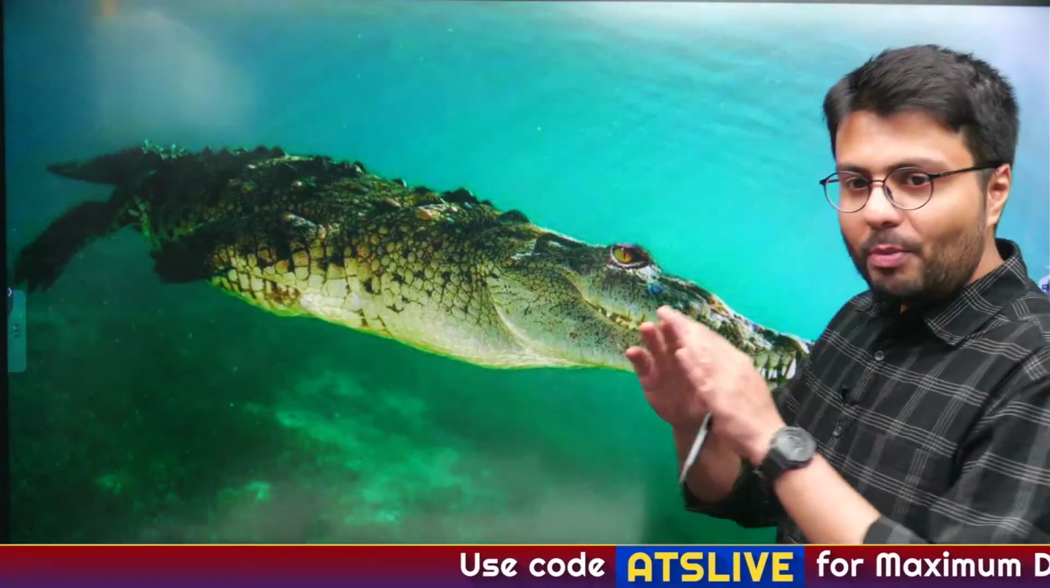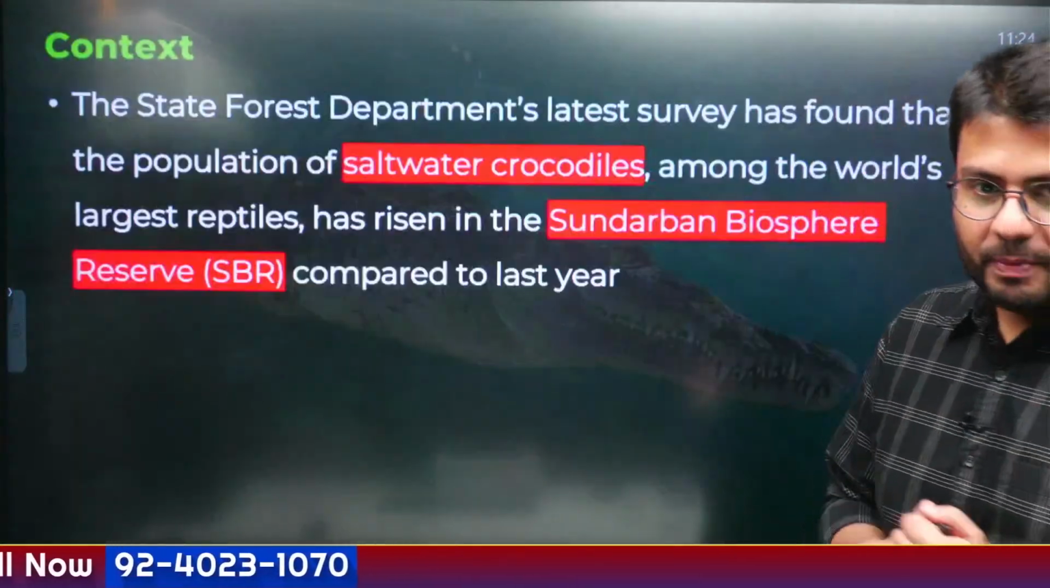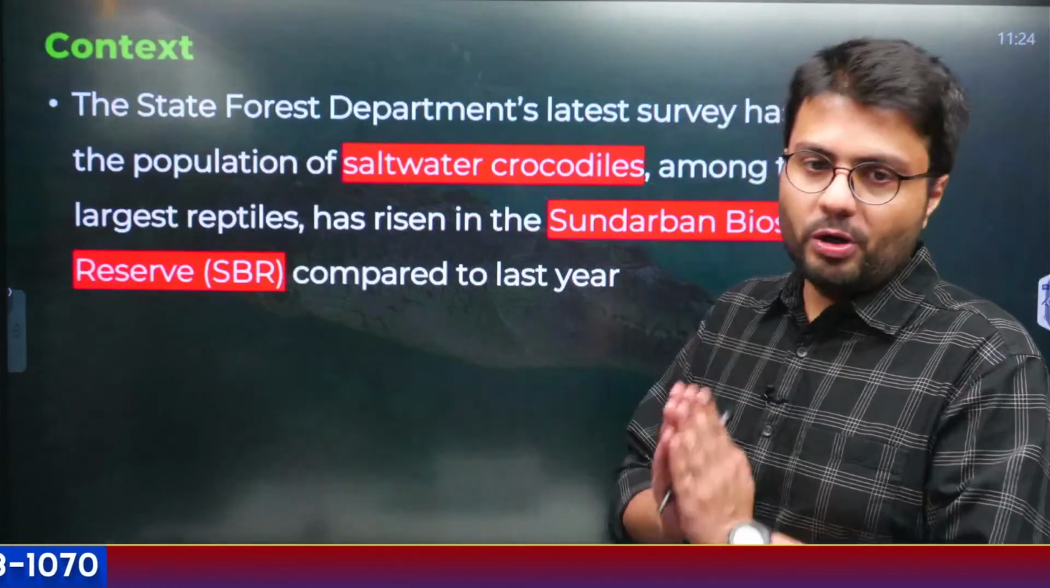I have told you there are multiple types of crocodile species: saltwater crocodile, mugger, freshwater crocodile, also the ghadial, right? So you understand the differences between different crocodile species. Now we are going to talk about the saltwater crocodile today.